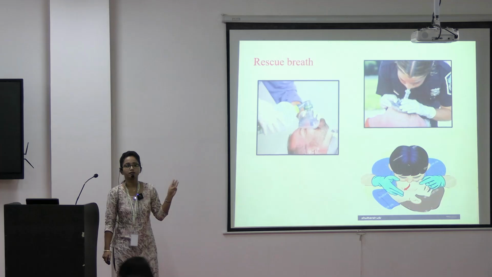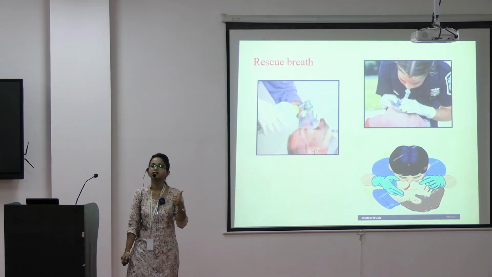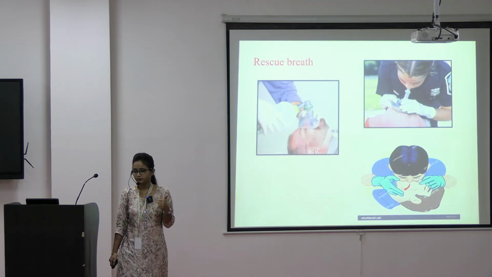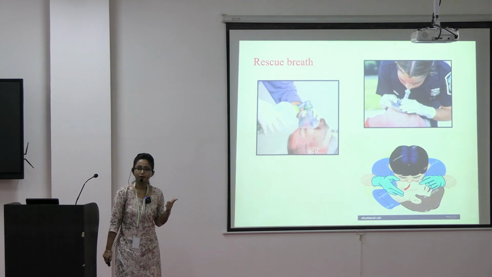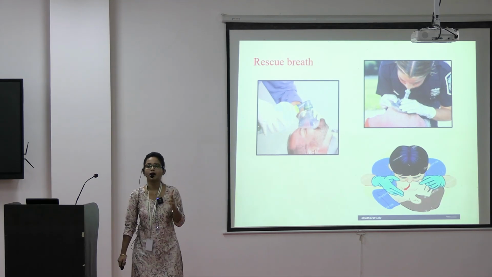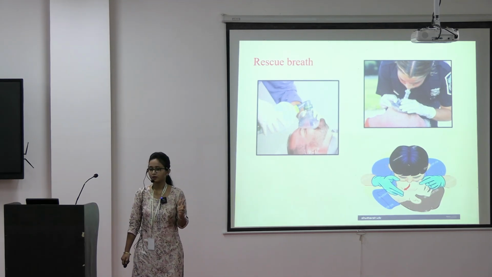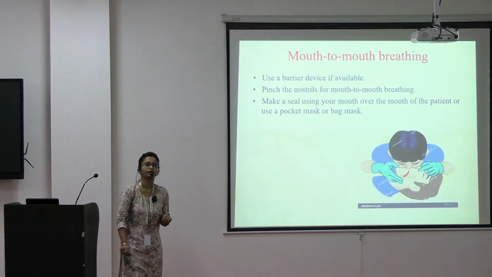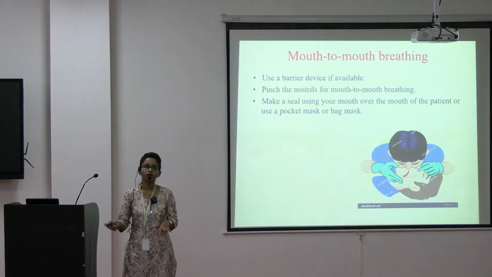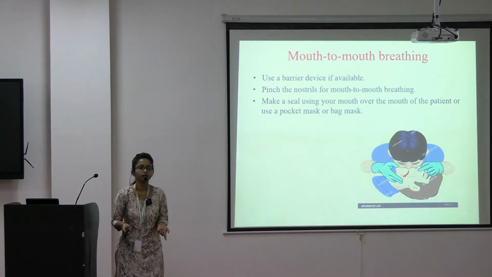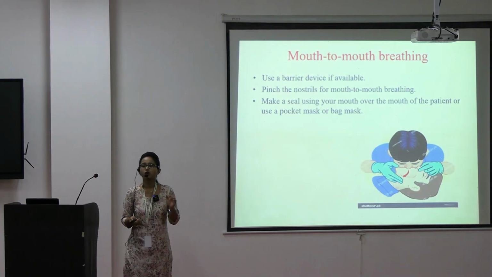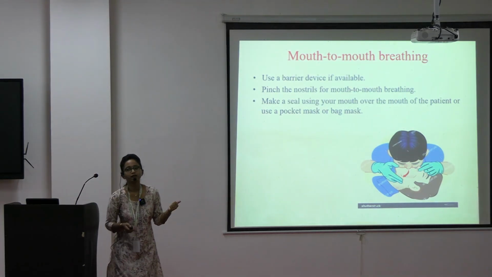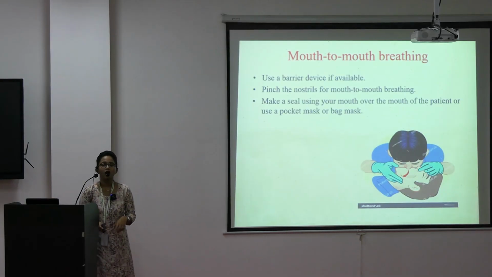There are several methods of giving rescue breath. One is mouth-to-mouth breathing. Second is bag and mask ventilation, and third is via advanced airway. Now, mouth-to-mouth breathing. Suppose you are on the road and you don't have any bag and mask ventilation, you cannot give it. So, in this condition, you can give mouth-to-mouth breathing. How to do that?